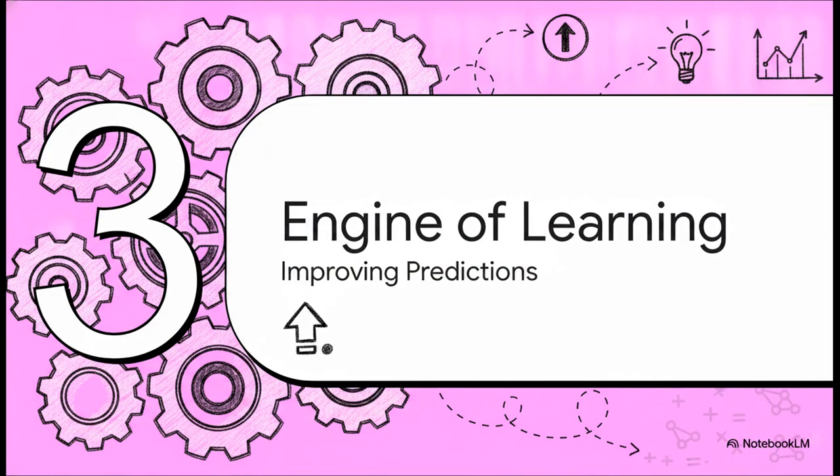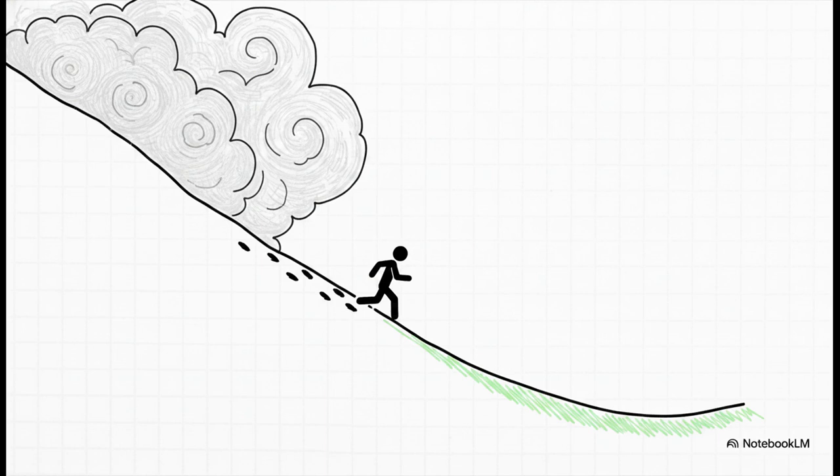Moving right along to Section 3, the engine of learning. Okay, so we know how the machine makes a prediction, and we know how it scores its mistakes. But knowing you have a bad score doesn't magically tell you how to get a good one, right? How does the machine actually improve the line?